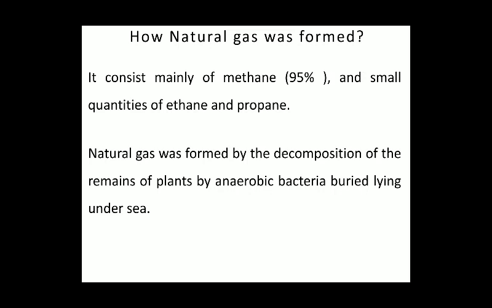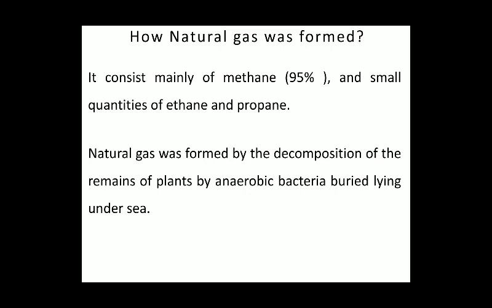How was natural gas formed? It mainly consists of the gas methane, 95%, and a small quantity of other gases, ethane and propane. Natural gas was formed when the plants or parts of plants decay or decompose by anaerobic bacteria which are present under the sea.